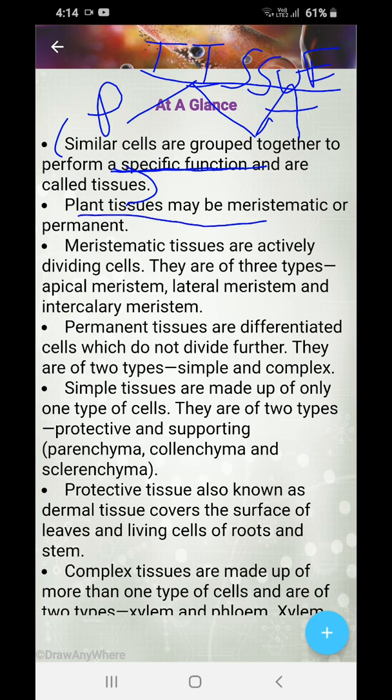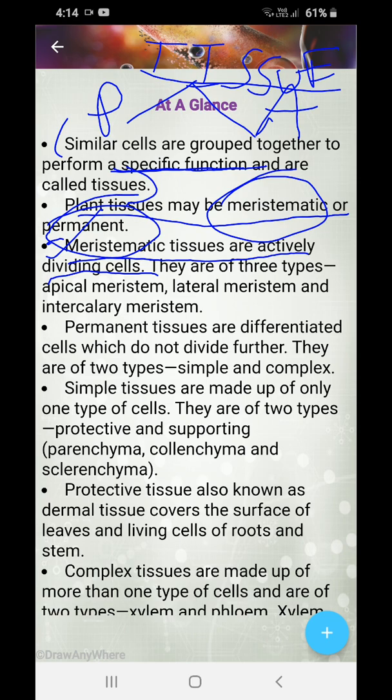Plant tissues can be divided into two types: meristematic tissue and permanent tissue. What are meristematic tissues? Meristematic tissues are actively dividing cells. You know how cells divide? Mitosis takes place and the cells divide. Meristematic tissues are rapidly dividing. Within seconds, they form hundreds of cells. Those tissues are known as meristematic tissue.